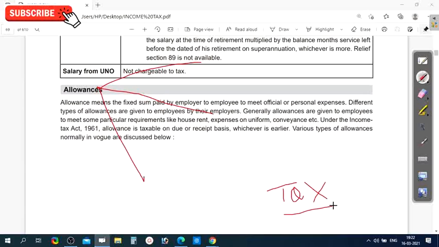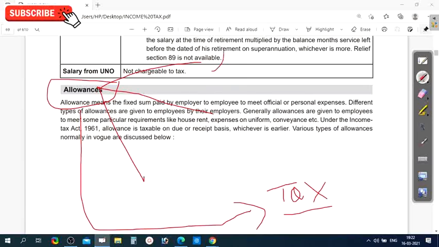To classify anything, a base is needed. So here, to classify the allowances, the Income Tax Act has taken tax as a base. On the basis of tax treatment, allowances are classified into three types.